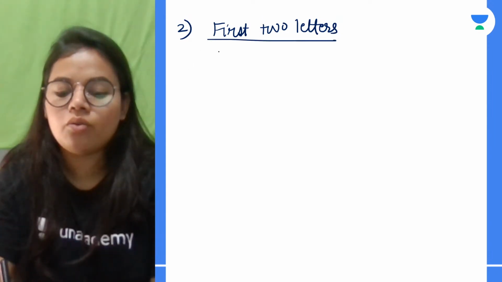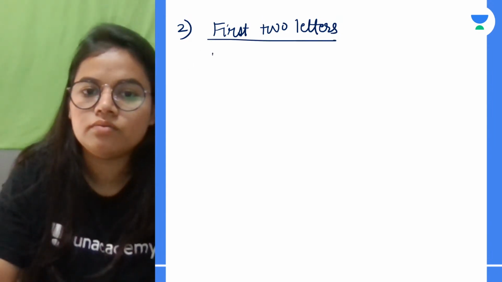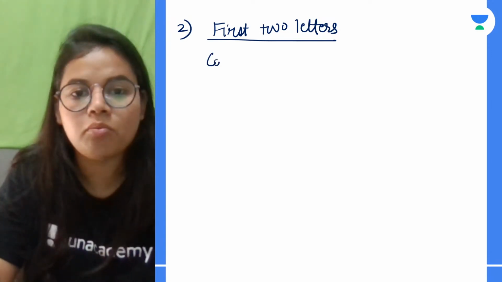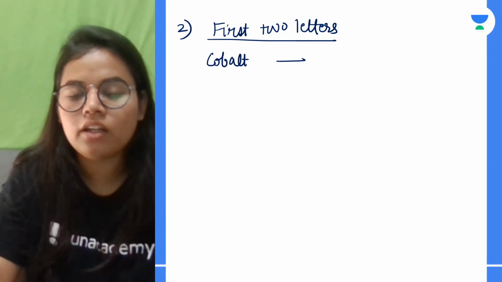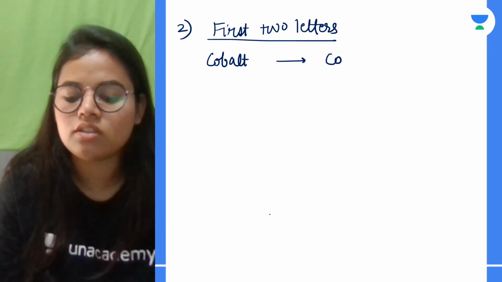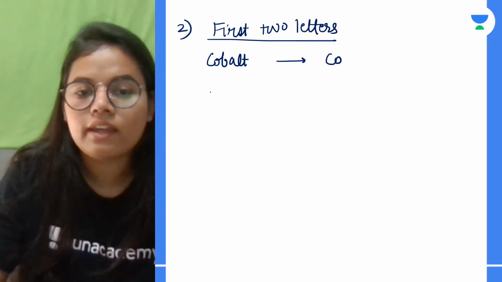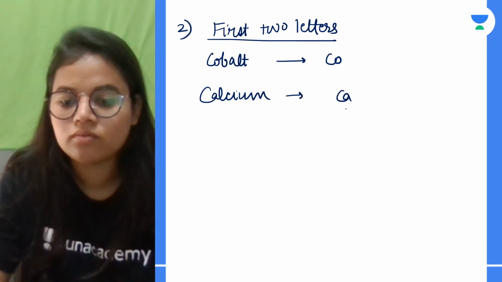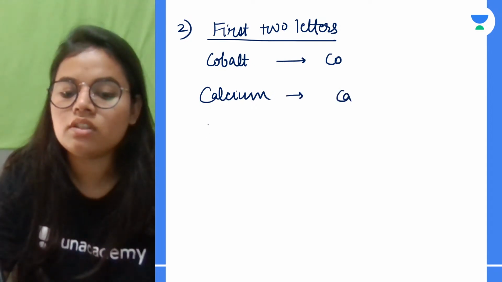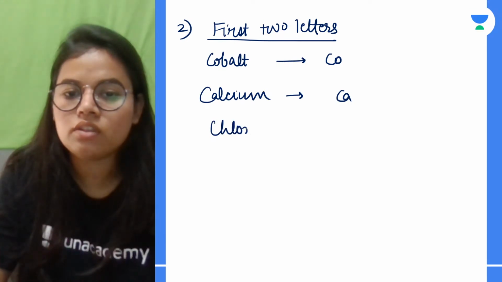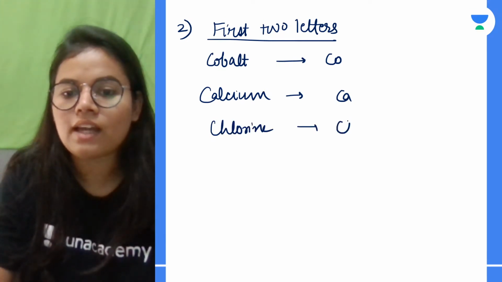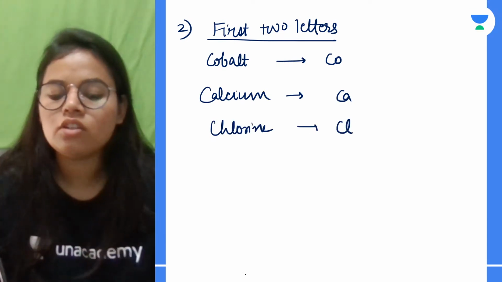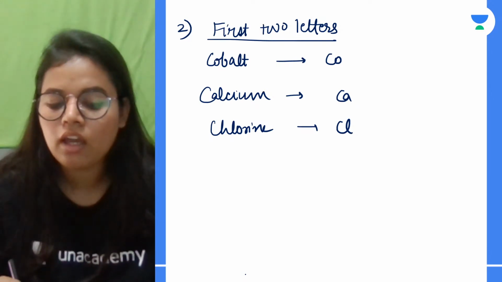Correct. So we are using copper, or I would say cobalt. Cobalt, what are we using? We are using Co. Calcium, we are using Ca. Chromium, we are using Cr. Chlorine, we are using Cl. So not exactly the first two letters, but we are using two letters. Okay. All right.